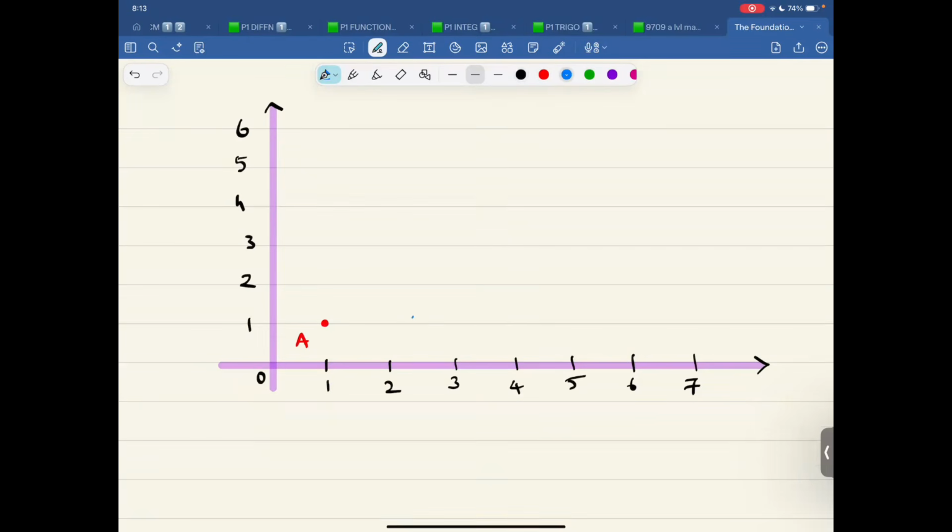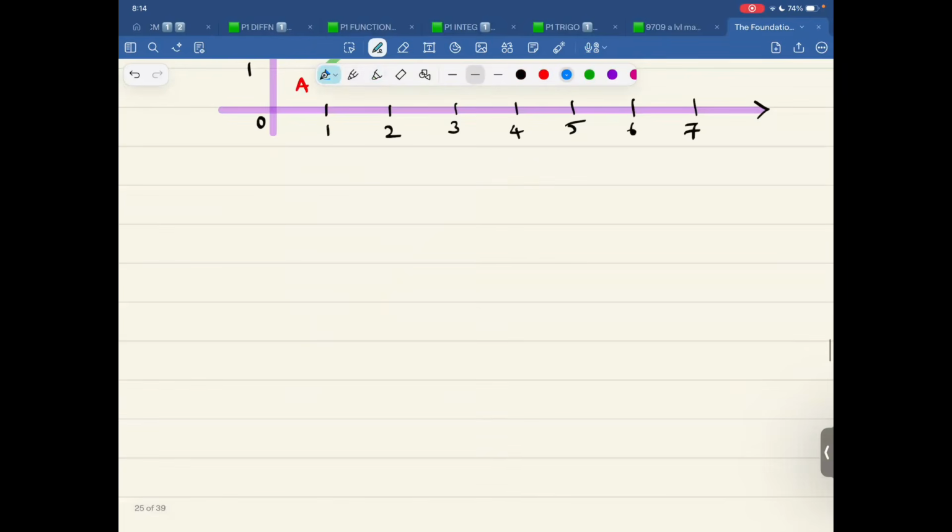Let me mark a point over here that is 4. And this is 1, 2, 3, 4, 4 comma 5. That is point B. Now, if I am interested in finding the distance between A and B, there are two things that will come to your mind.